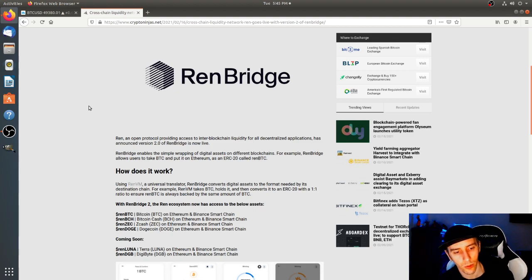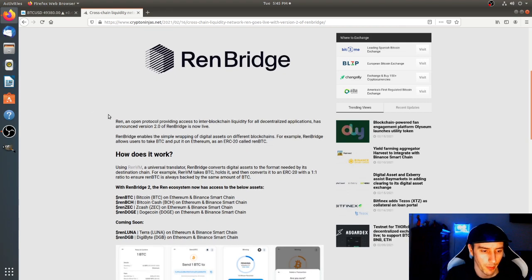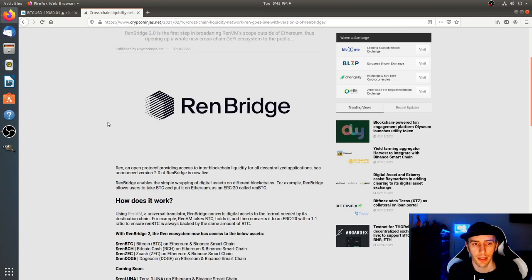Coming soon, REN Luna and REN DGB. So they got some other ones that are coming soon, right? I thought it'd be kind of cool if you could just easily integrate all this stuff yourself. So I guess they're meticulously going through it, but that's all right. It still sounds pretty good.